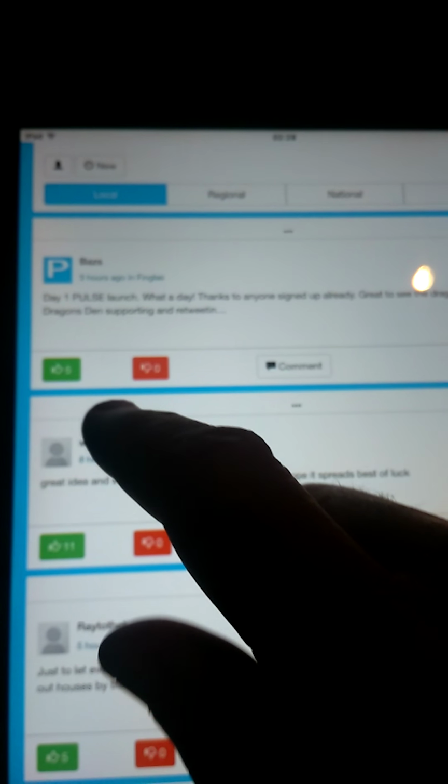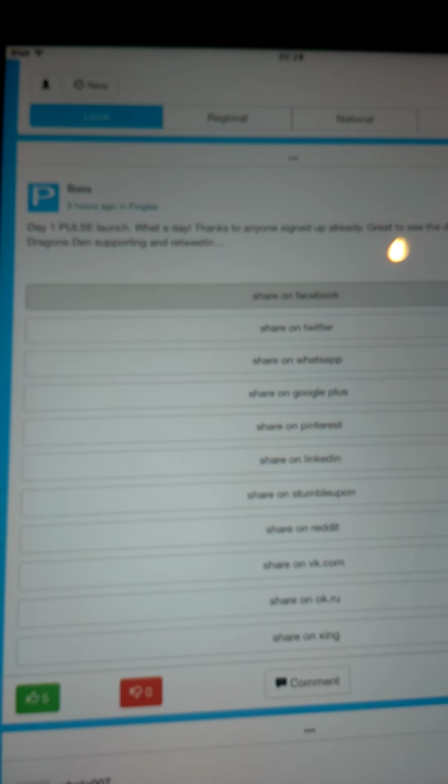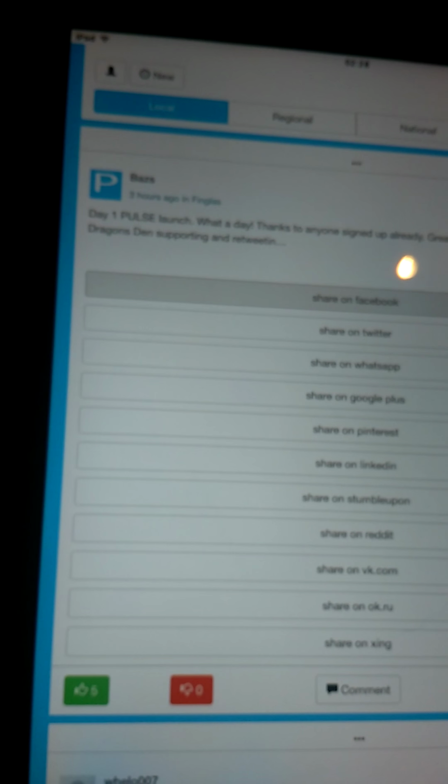And if we can just go through some functions here, you can vote stories up and down if you want. You can comment on it, and if I just click even the share button, you can actually see on the share button, share to Facebook, Twitter, WhatsApp, etc. Okay, and I'm back out and it's reloading. Oh no, I'm actually still in that story.